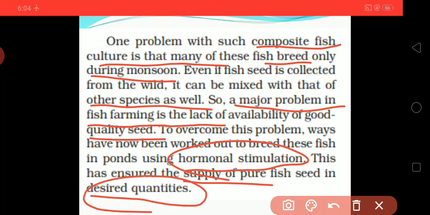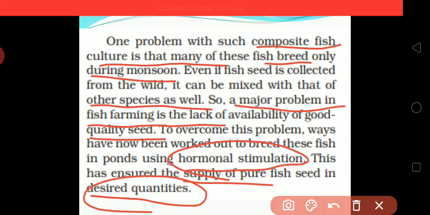This is the summary of the properties as well as the advantages and disadvantages of fishes.